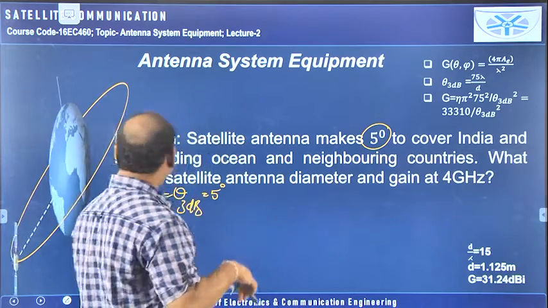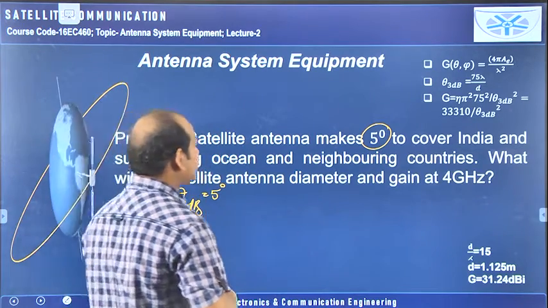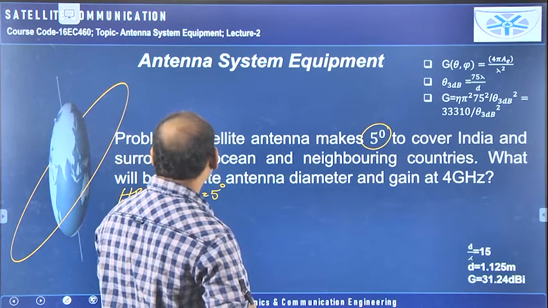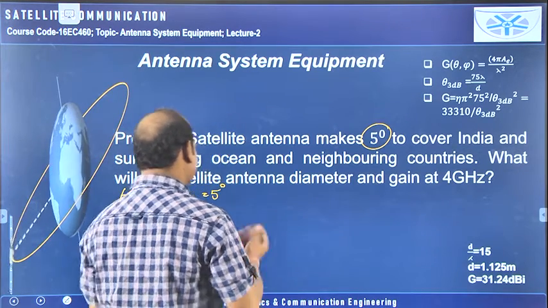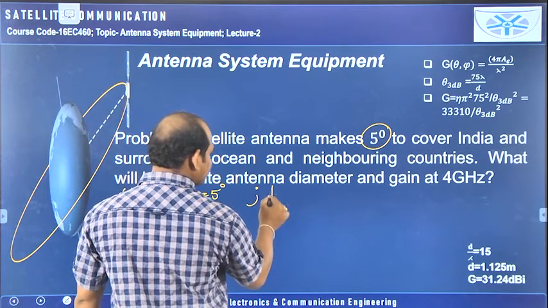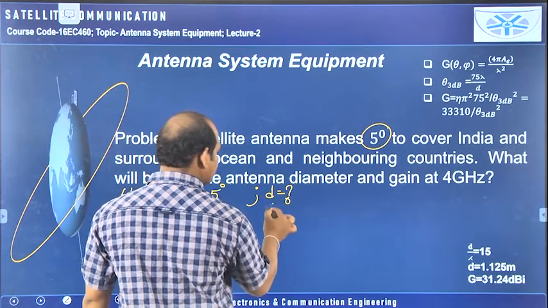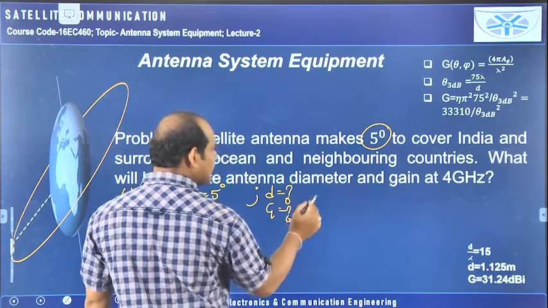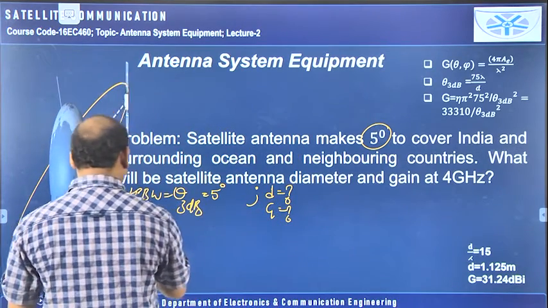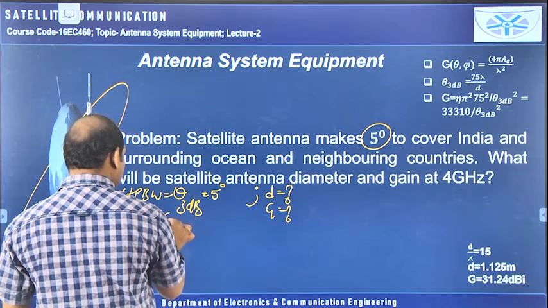What will be the satellite antenna diameter and gain? The same calculations we have to perform here also, that is D and G. These two things we have to calculate. At frequency 4 gigahertz, which they have given.